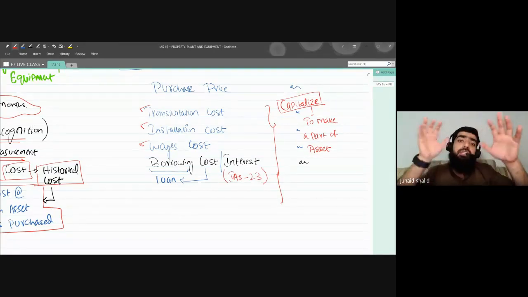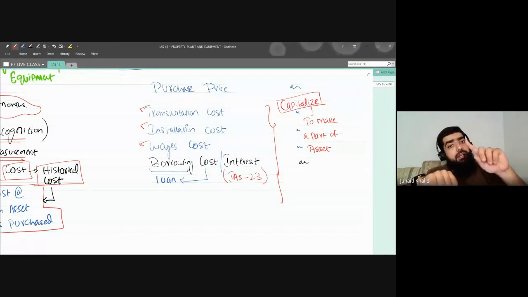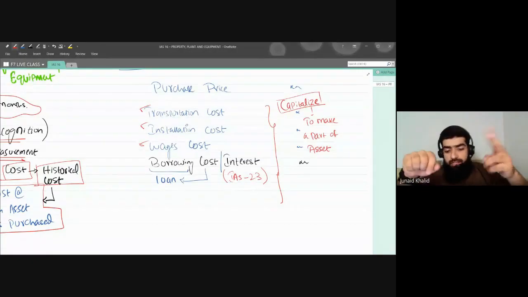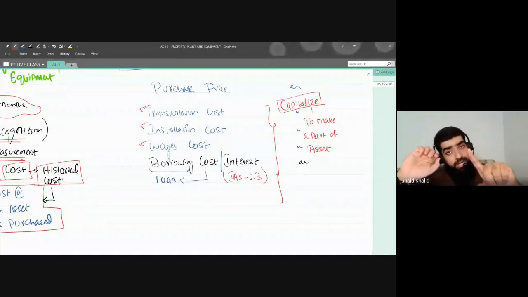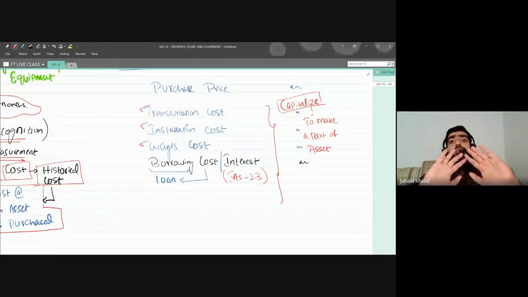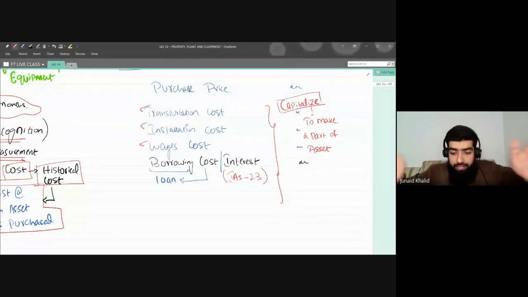That IAS 23 will give you the details of when and how the interest should be capitalized, and when and how the interest should not be capitalized. Are we getting this point?